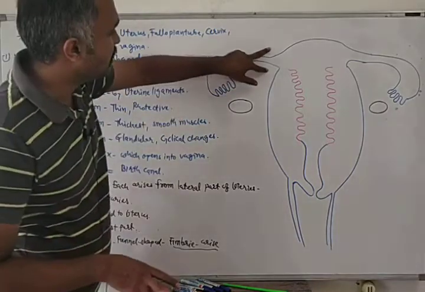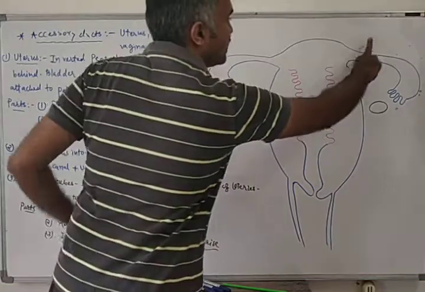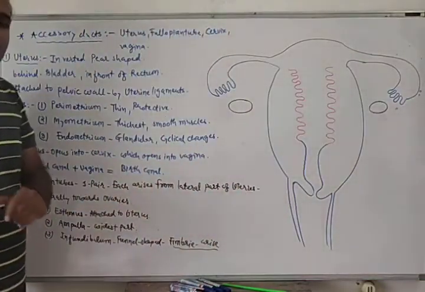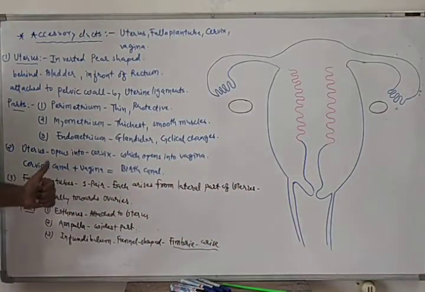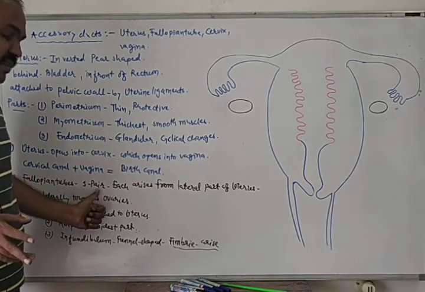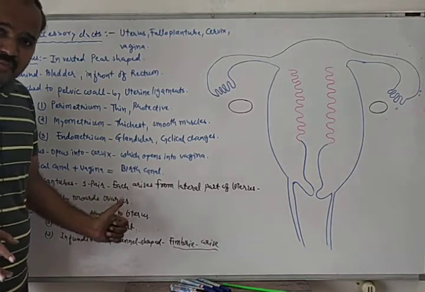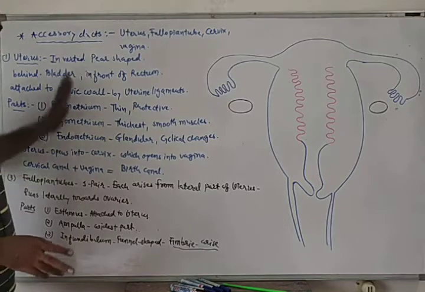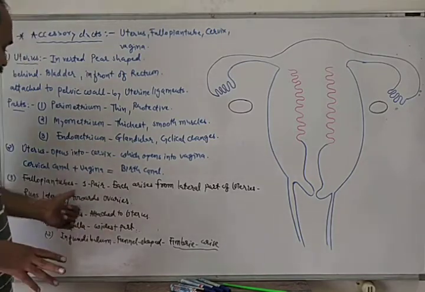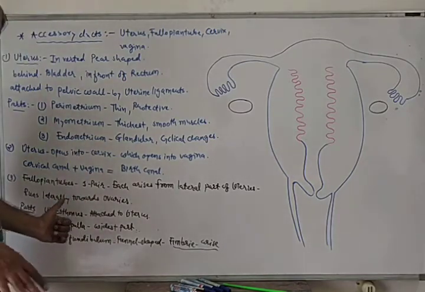This is known as fallopian tube. This is one tube. This is the second tube. Fallopian tubes are present in the female reproductive tract, in one pair. We have covered cervix, vagina and uterus, so three parts are over. Now we will talk about fallopian tubes, which are also known as oviduct.